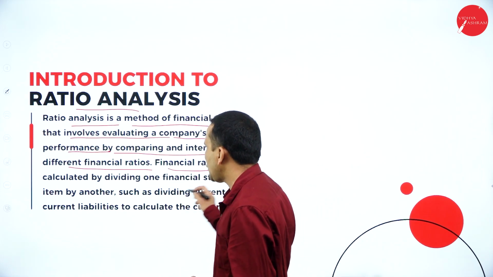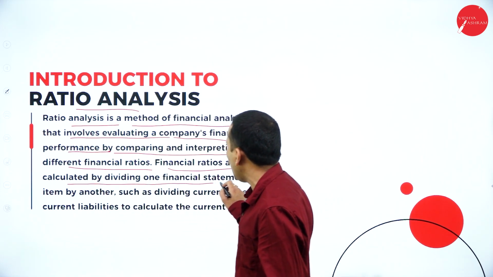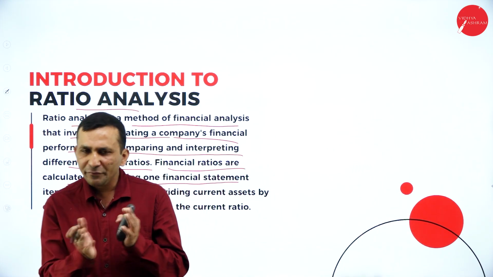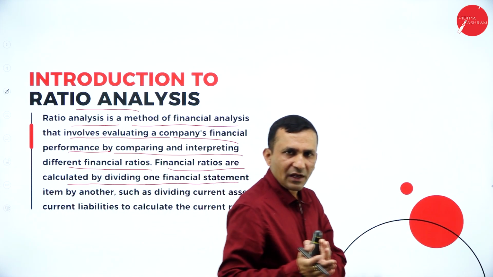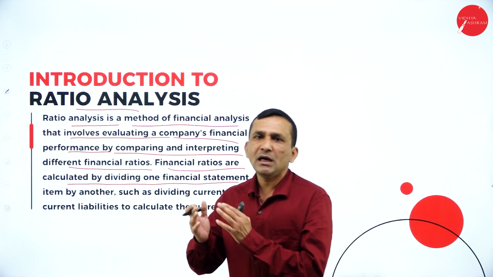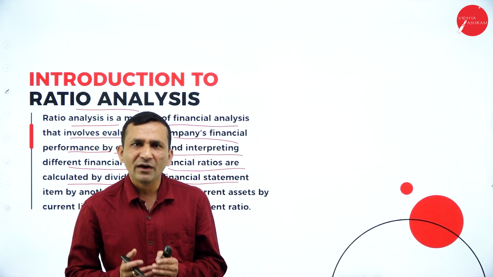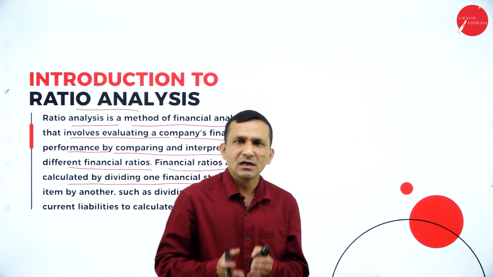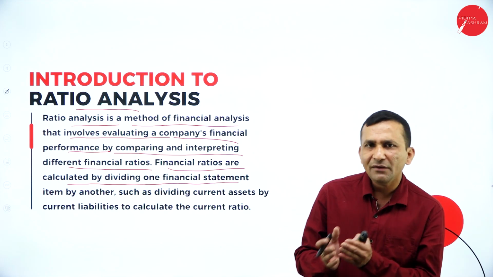A financial ratio is calculated by dividing one financial statement item by another, because we are trying to compare. With the help of last year and this year, we go for decision making. From the financial statements, either the trial balance or the balance sheet, we select the relevant information.